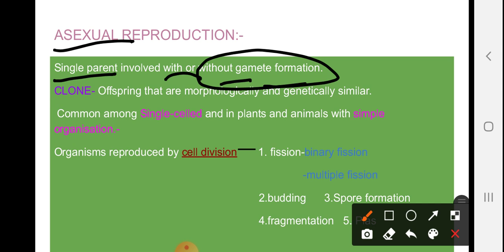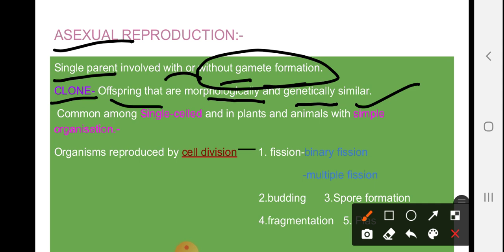So the term clone is used for that offspring which is morphologically and genetically similar. Morphologically means externally they are the same, and genetically means internally the arrangement of genes and the arrangement of chromosomes would be similar.